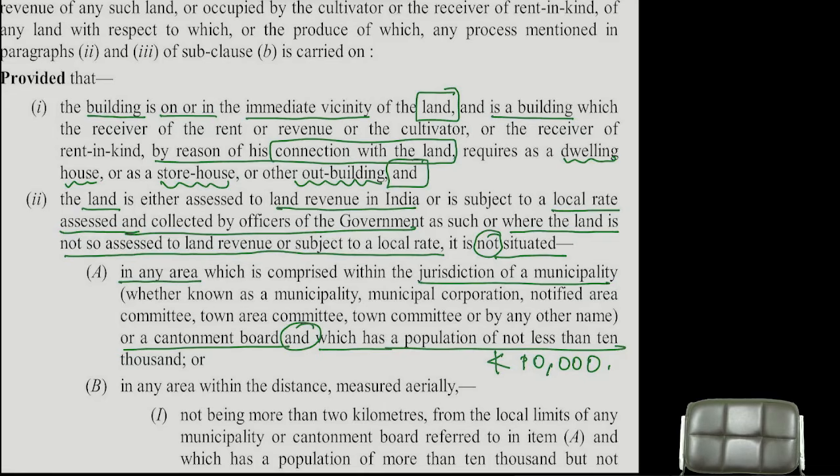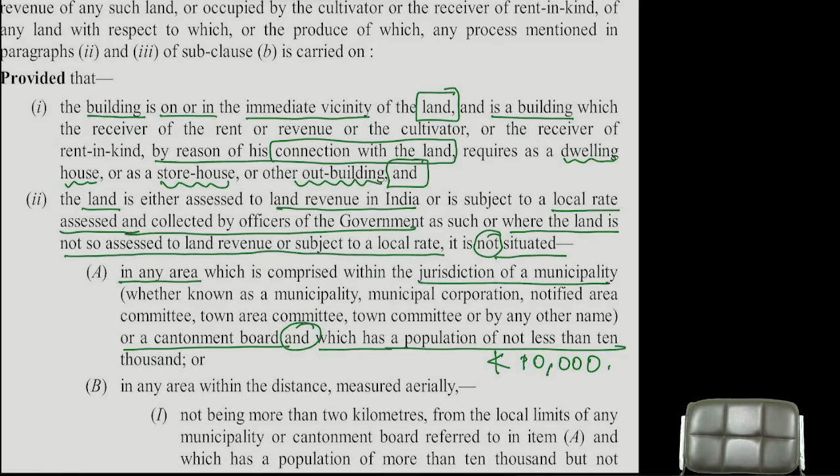Understood? Tell me, for a building we have to check whether it is an agricultural building or a non-agricultural building. First thing is, we should see whether there is a connection with the agricultural land. Condition 2 is that it should be used as a dwelling house or as a storehouse or an outhouse. First, that building should have a connection with the land. Which land? Indian agricultural land. Point number 1: the building should have some connection with the Indian agricultural land.